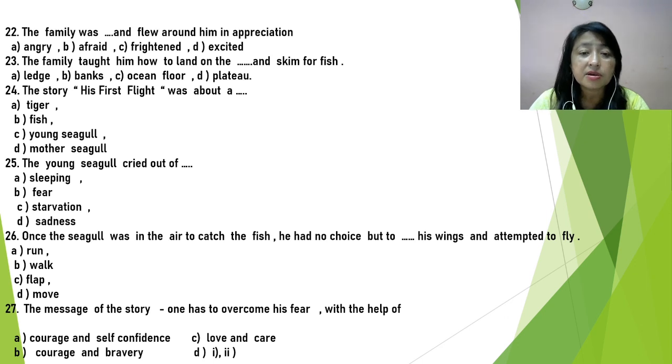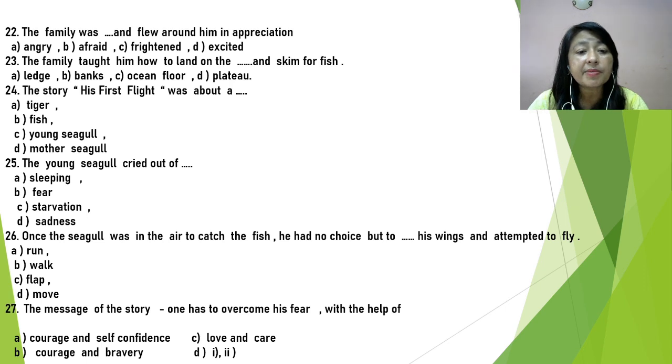And so, when at last he conquered his fear, he defeated his fear, then he was able to fly, and then his family came around him and flew around him to appreciate him. So, the answer will be excited. The family was excited and flew around him in appreciation.